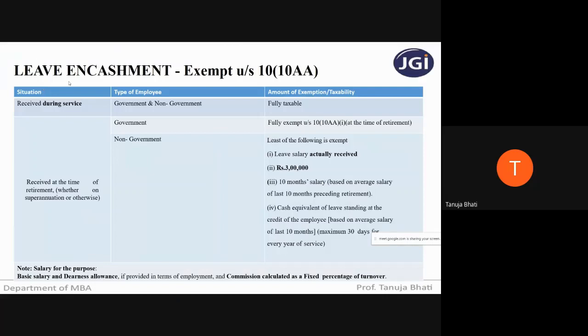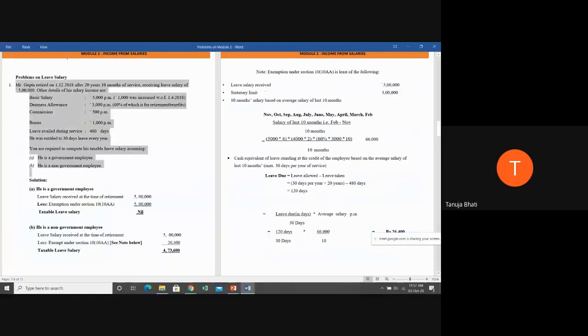Depending on government or non-government, we will see later. But if he were receiving it during service, then it is fully taxable and there is no need of calculation; directly 100% amount you can take in the outer column. But here they have given retired, and that is how we understand that the money is given on retirement.